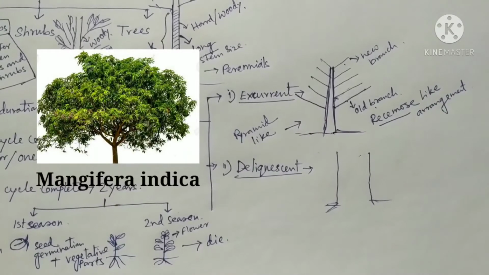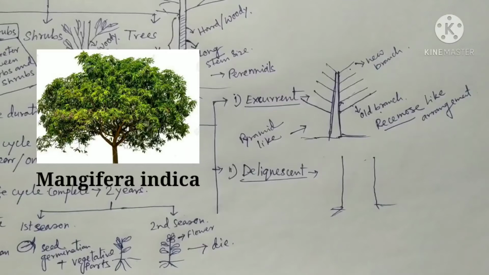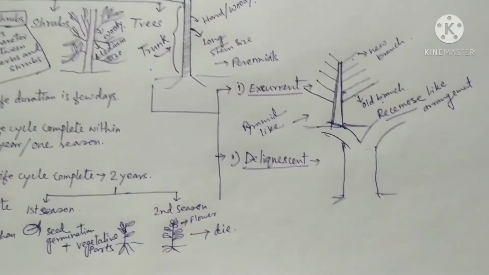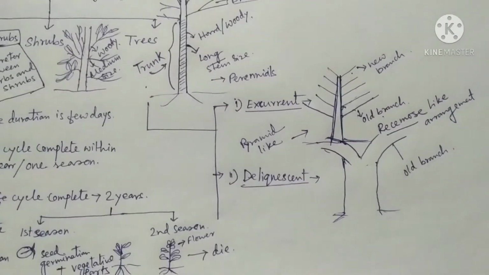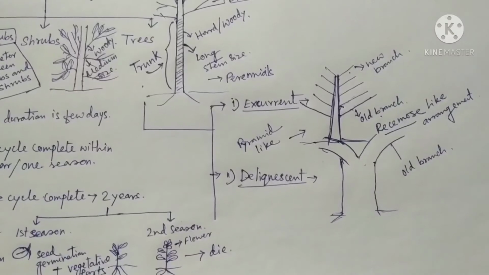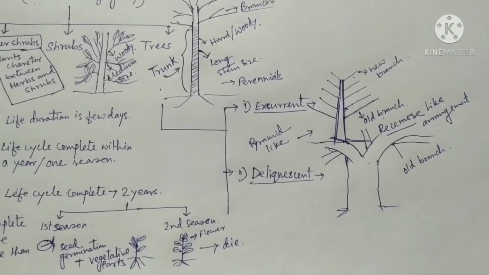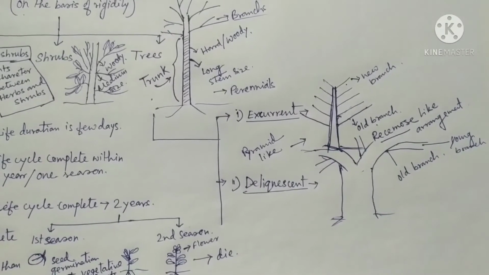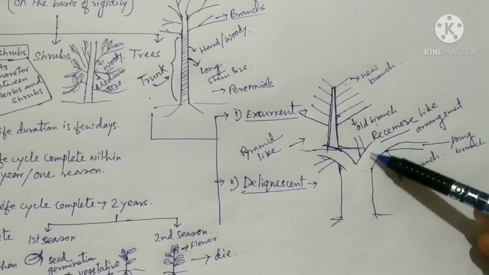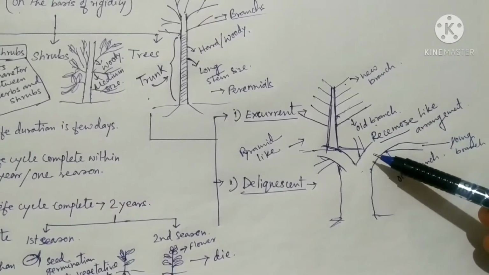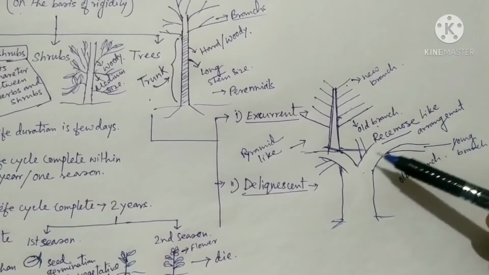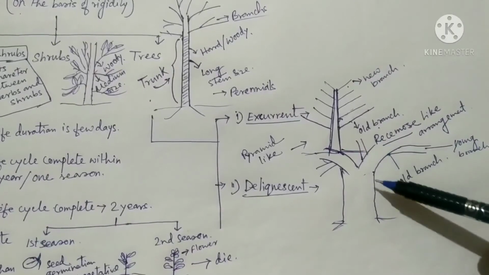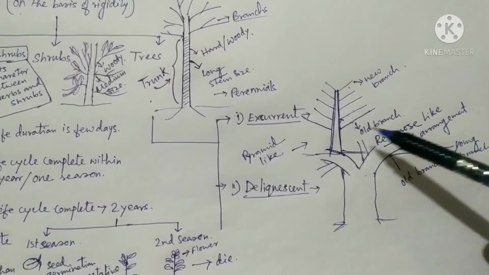So here cymose arrangement means the terminal part of this trunk produces old branches, and from these old branches new young branches are produced. So here an old branch produces a young branch, and this young branch again produces another branch. So this type of arrangement is known as cymose type.